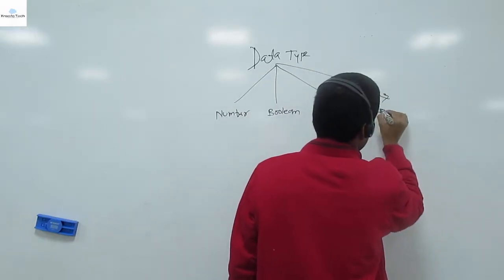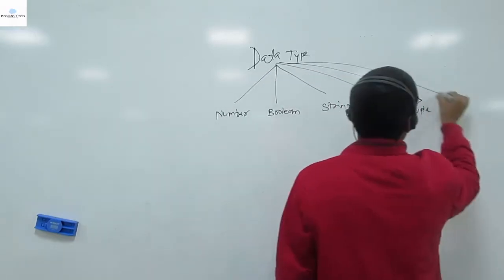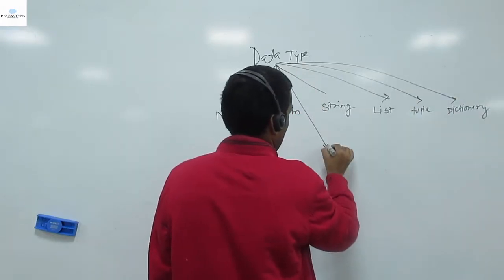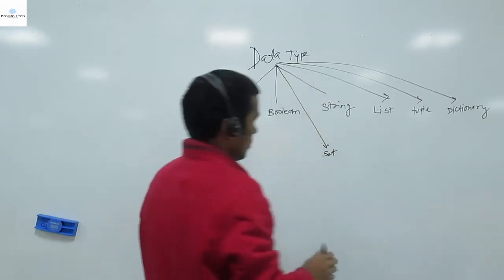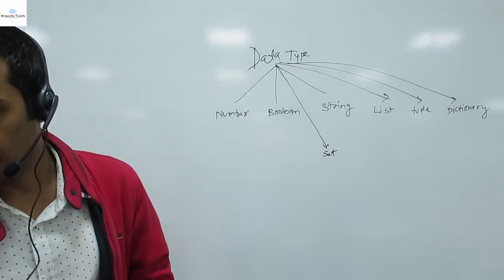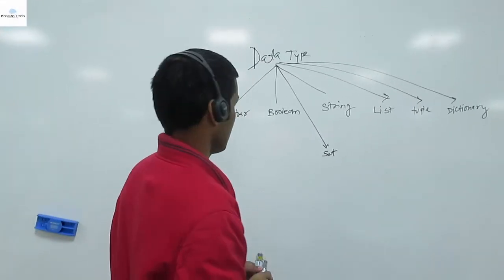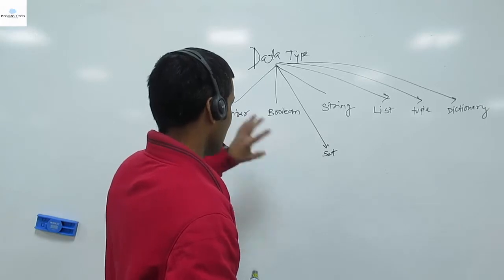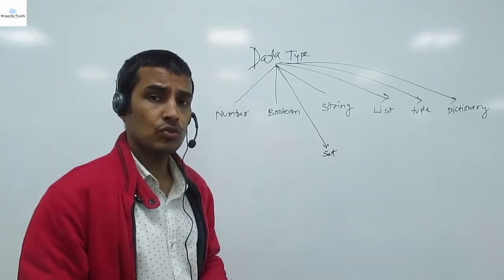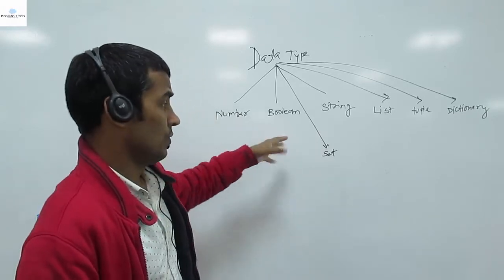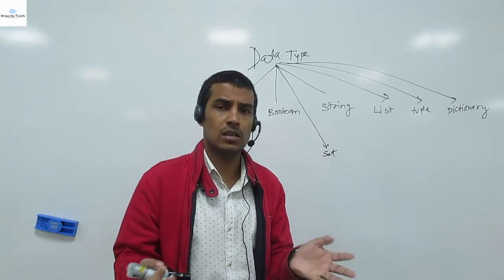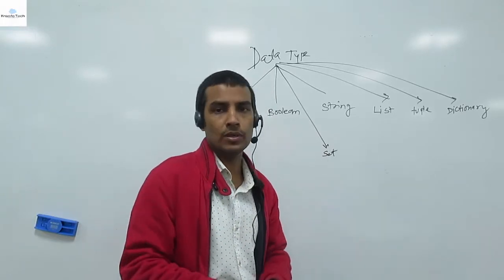Fourth, list. Fifth, tuple. Sixth, dictionary. And seventh, set. These are the widely used data types in Python. One important thing we should know is that these data types store different types of values. Don't be confused about which data type to use, because we don't need to mention the data types in Python. As per the value, Python automatically decides.